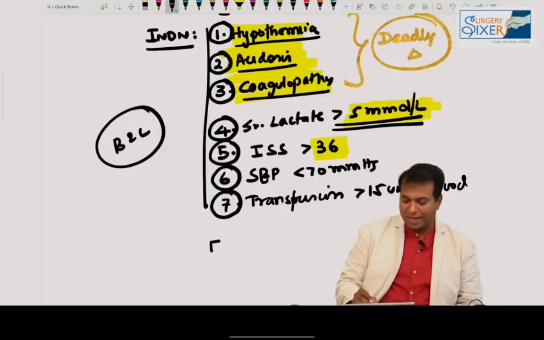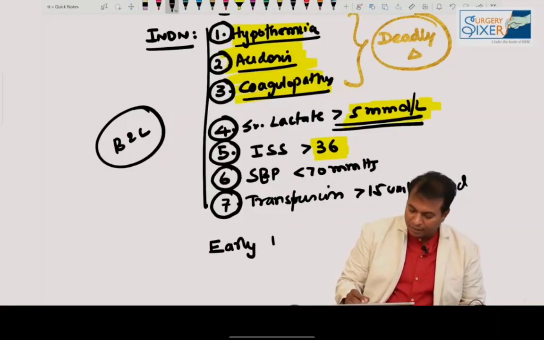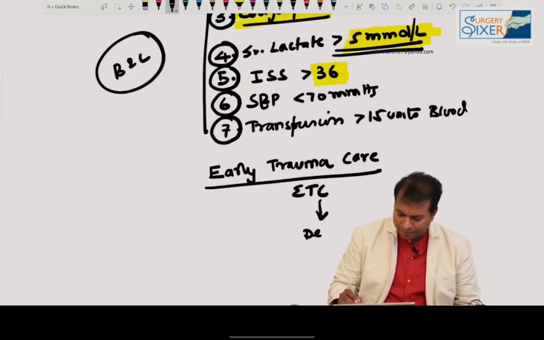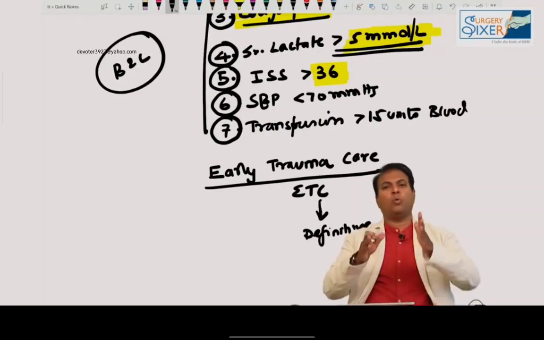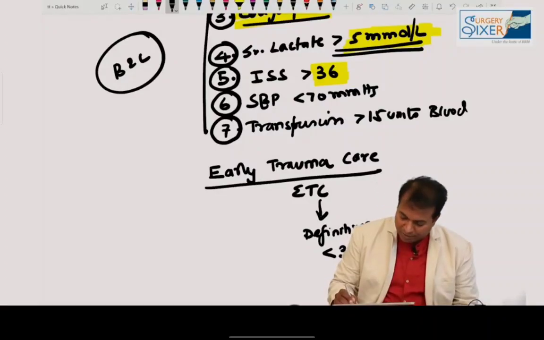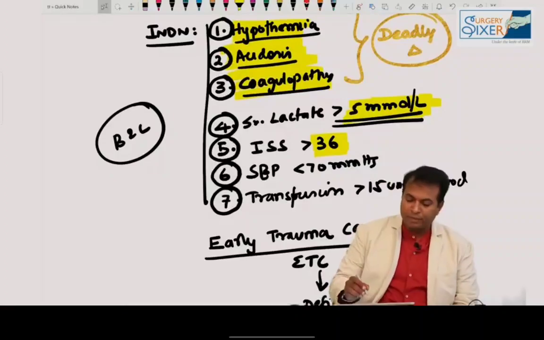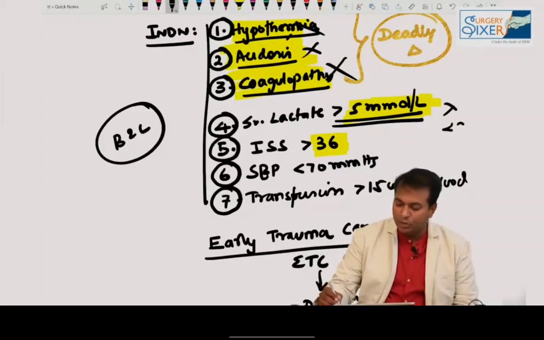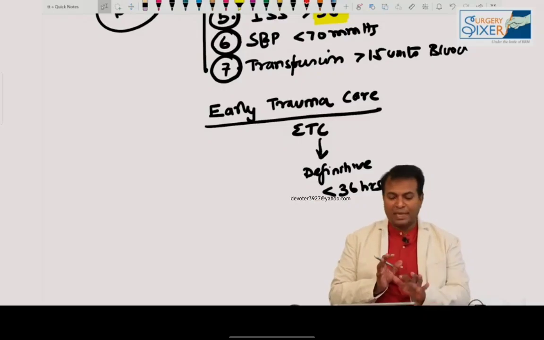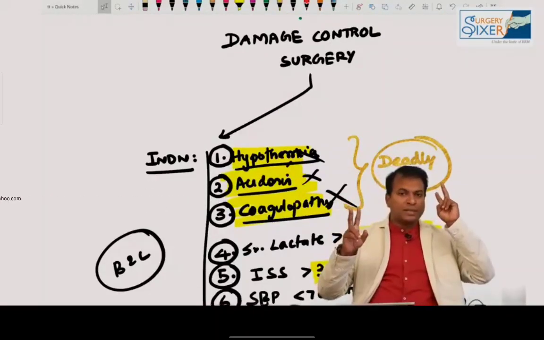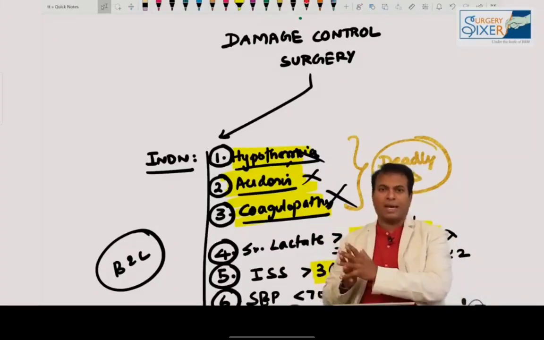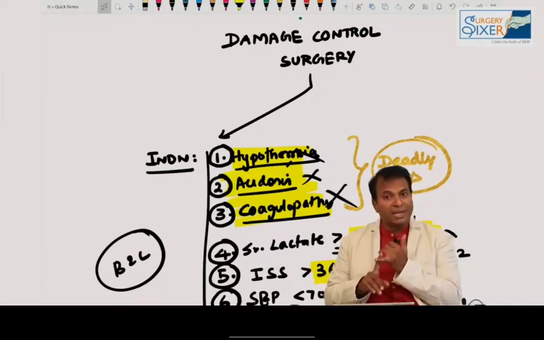Another method of management is early total care. What is this? It is known as ETC. It is a definitive management done for trauma patients. Instead of doing damage control, we can do everything at one time. Early total care is done within 36 hours. If there is no hypothermia, no acidosis, no coagulopathy, serum lactate is less than 2, and the patient is hemodynamically stable, we can go for early total care, done in 36 hours. So in the management of trauma, there are 2 treatments, please remember. One is damage control surgery: the patient is very sick, so we do minimal treatment, and that is damage control. Another is early total care, also known as definitive care, which can be done when the patient is hemodynamically stable. So please remember this.